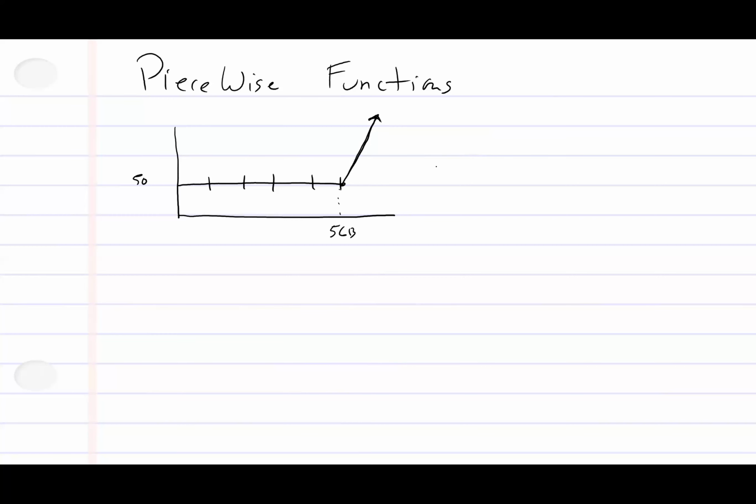Let's go with it. So I'm going to put P for price. And then here's how we do a piecewise function. The piecewise function says this: for the first 5 gigabytes, I'm going to pay $50. So x is less than 5. We're good. So up to 5 gigabytes, I'm paying $50.